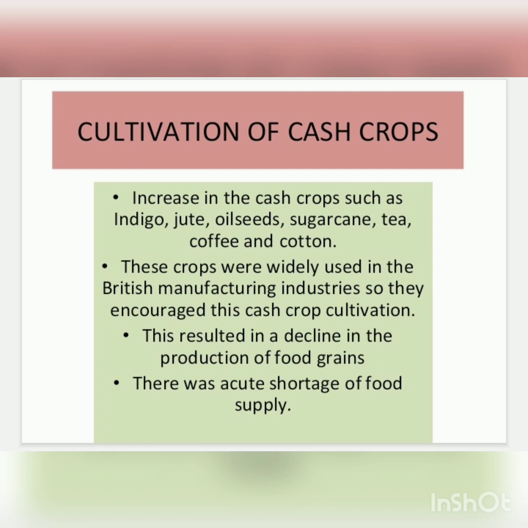Why was there an increase? Because these crops were widely used in the British manufacturing industries and hence the British company encouraged their cultivation. The officials of the company forced the peasants to sow cash crops in their fields. And slowly and gradually it resulted in the decline of the production of food grains and acute shortage of food supply. About this, we are going to study more with the help of the indigo example in the next video.